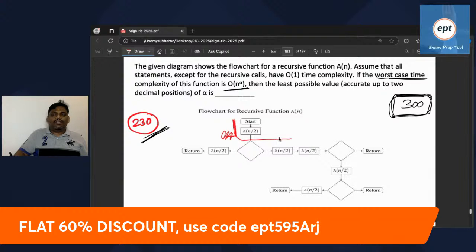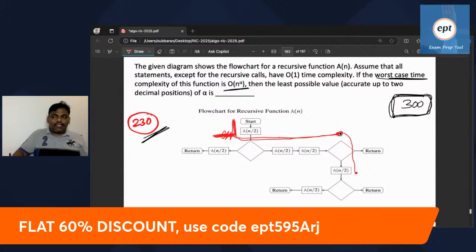If you observe clearly, followed by this, again here there is a condition with 2 choices. You may go down, you may go right. If you go right, the problem is over and the time complexity will be less. If you go down, I am able to see more function calls, so I will go here because he is asking worst case. If it were best case, here I will go left.